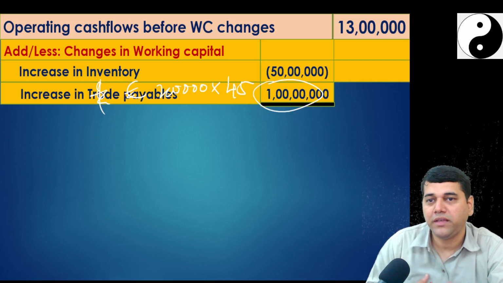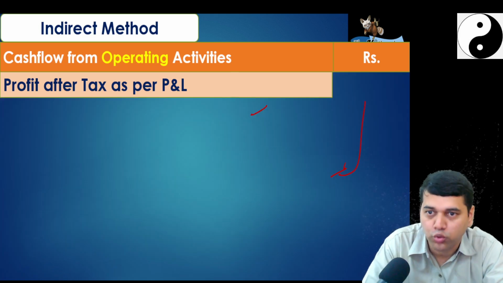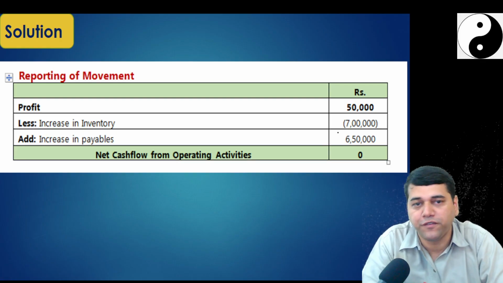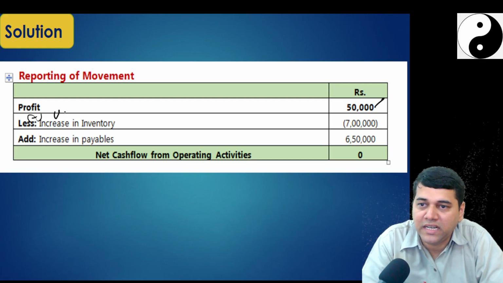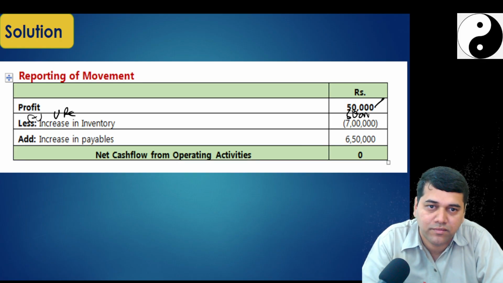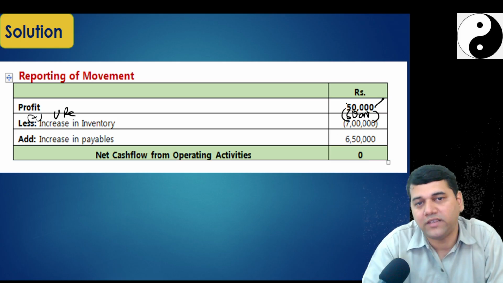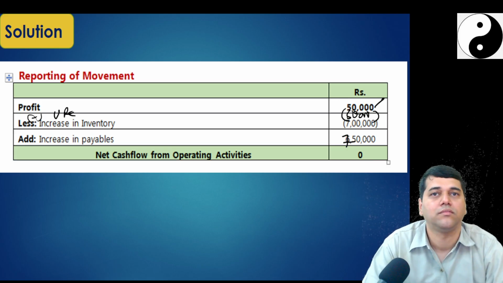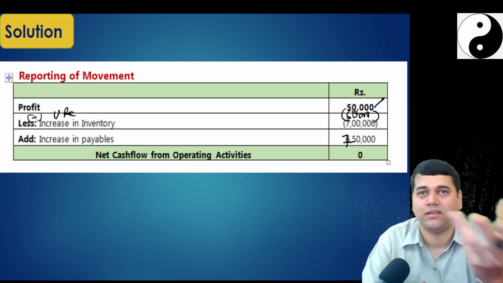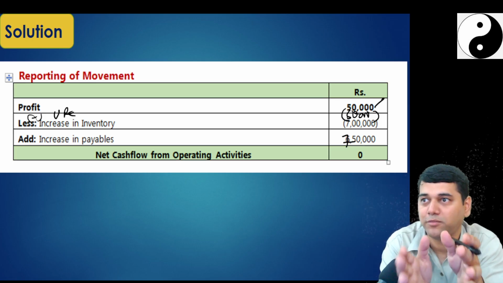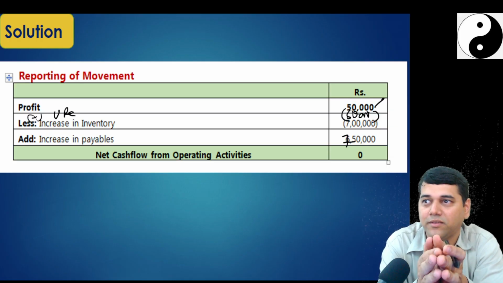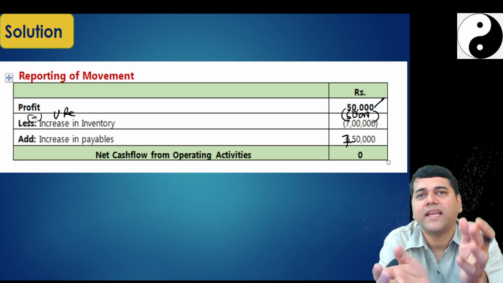So, if you ask me, it's a previous question you want to do, I could have presented in another way here. What? My profit is 50 minus unrealized gain 50. Increase in inventory 7, increase in payable 7. Again, this is okay, this is more relevant. Yeah, this is what exactly. Or else I can give like this.